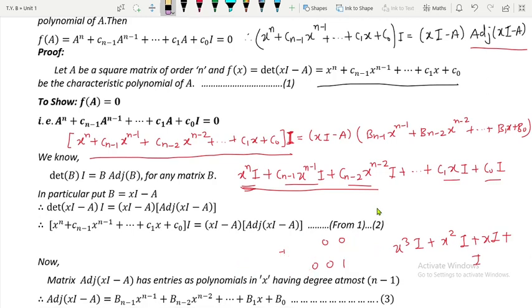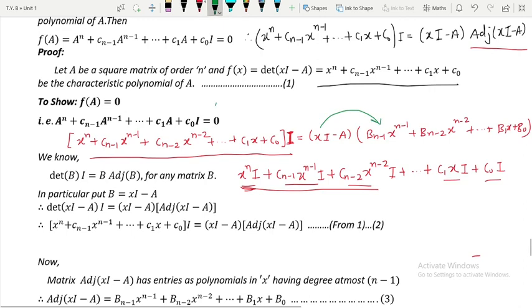Now we have to take the product of the right hand side also. So let me write it here. First of all, I will multiply this xI with this. So what you will get? The term will be B_{n-1} x^n. Now I will multiply this A with this term, so we will get minus A B_{n-1} x^(n-1).